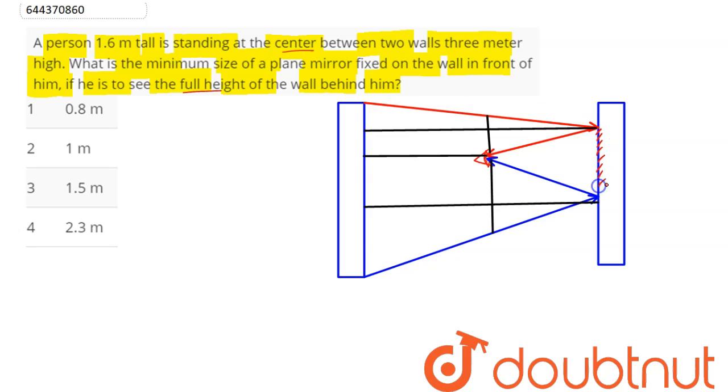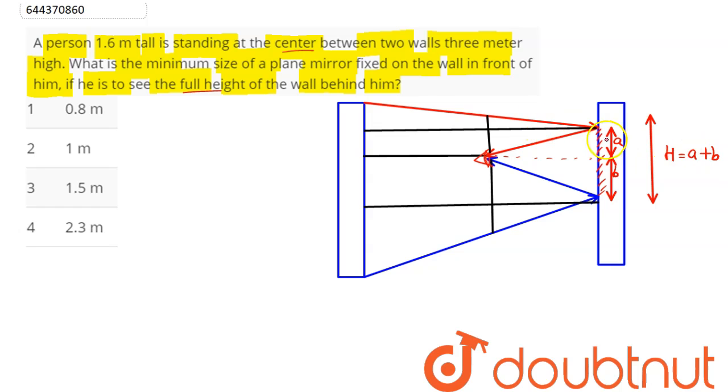So this is the height of the mirror which we need to calculate. Now suppose this is our height as A and this is our height as B. Hence the total height of the mirror, from this end to this end, is A plus B. So this height will be A plus B.